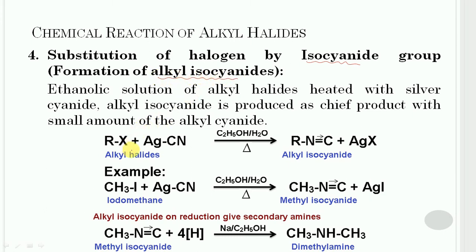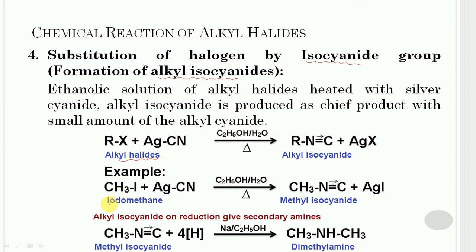In this case, an ethanolic solution of alkyl halide is heated with silver cyanide in the presence of ethanol and alkyl halide will get converted into alkyl isocyanide, which is the chief product, along with a small amount of alkyl cyanide. So let us consider its example.